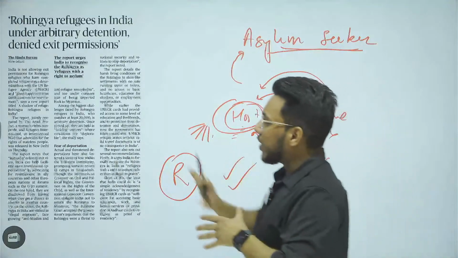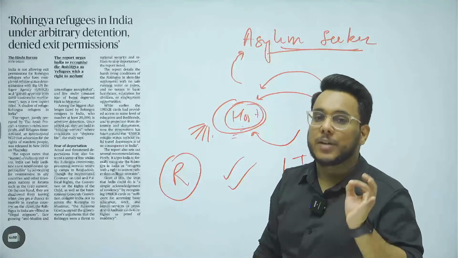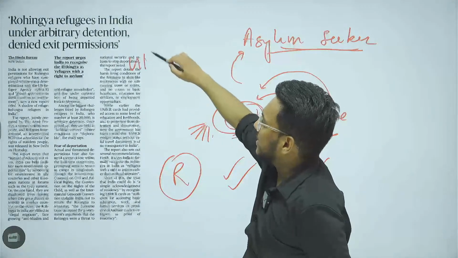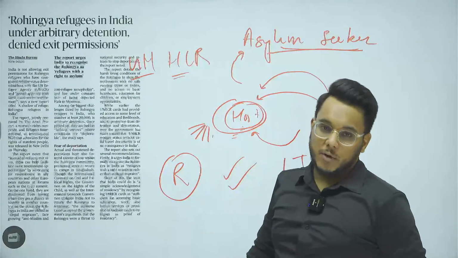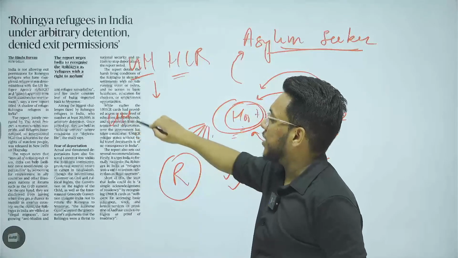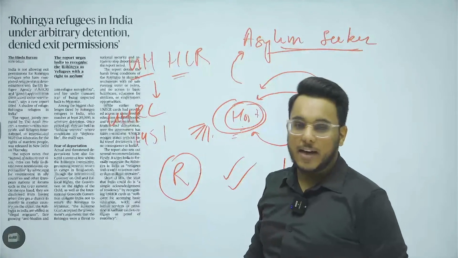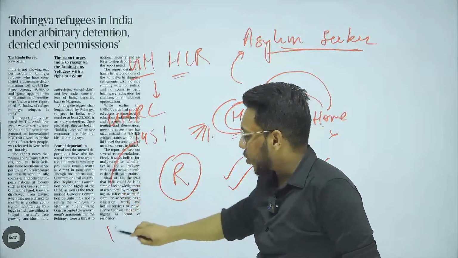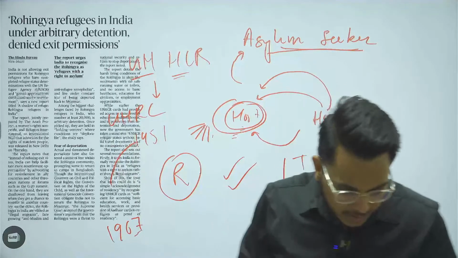Now, when we talk about the refugee, the international body for protection of the rights of refugees is UNHCR, the United Nations High Commissioner for Refugees. Moreover, there is also the United Nations Refugee Convention of 1951. There is an additional protocol, the protocol of 1967, to the Refugee Convention.